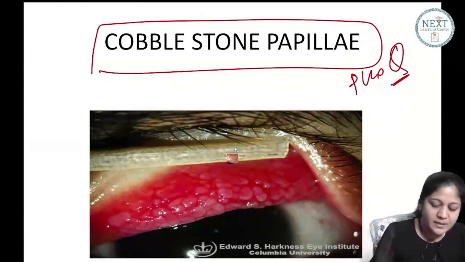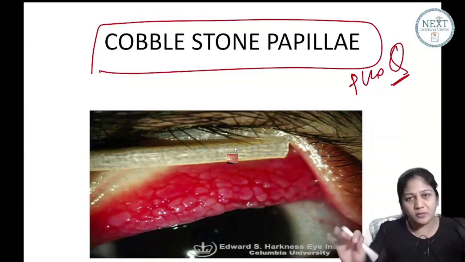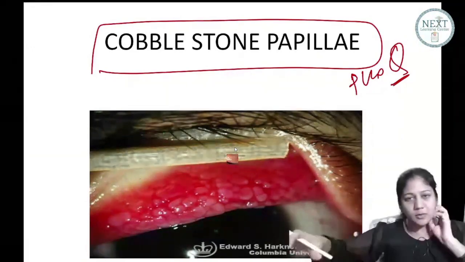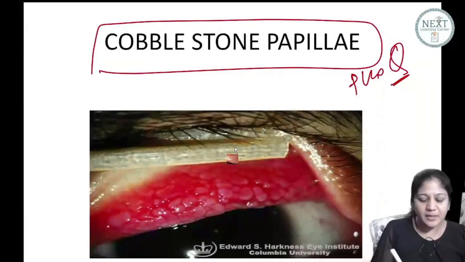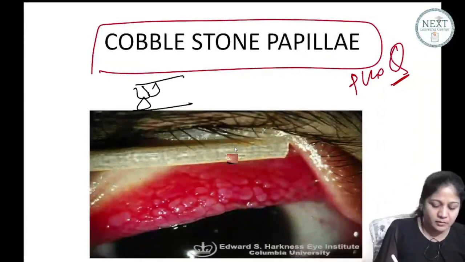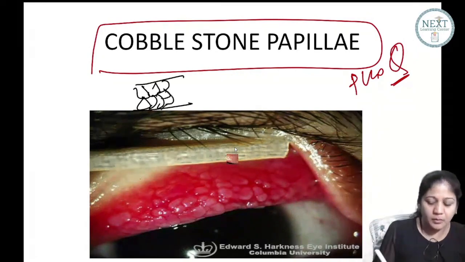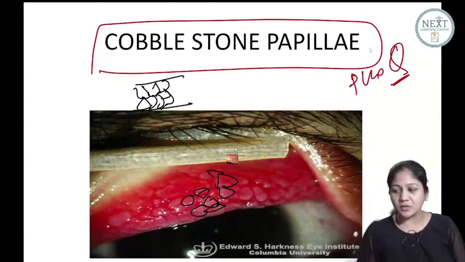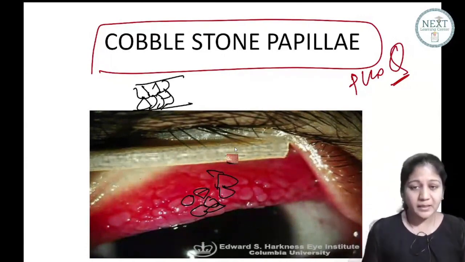This is your cobblestone appearance. आप रोड पे चलते हो ना, तो रोड के साइड पे वहां ऐसी कुछ अपीयरेंस नहीं होती है ना. So this is your typical cobblestone appearance, right? The discharge in them is very thick, we call it ropey discharge. So this is your cobblestone papillae.